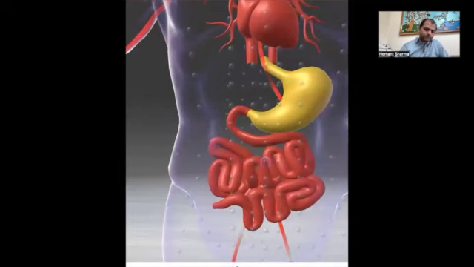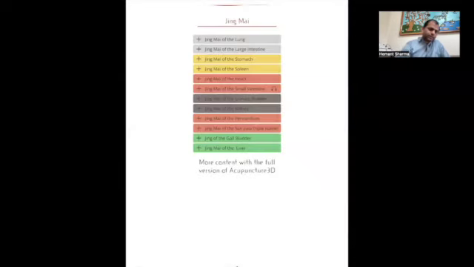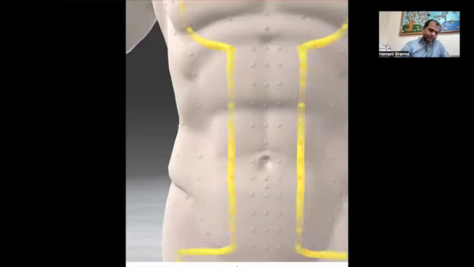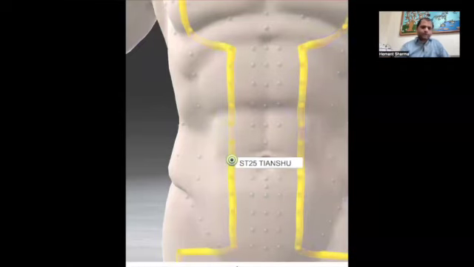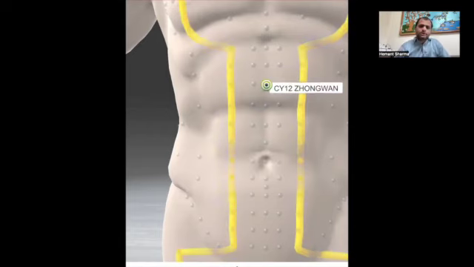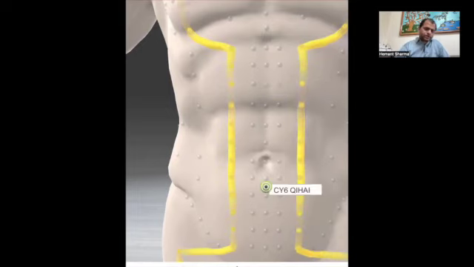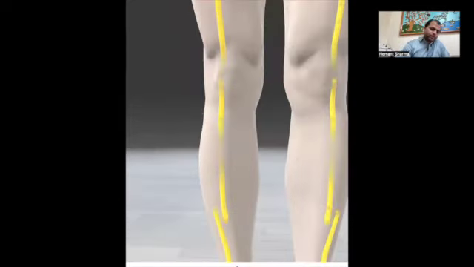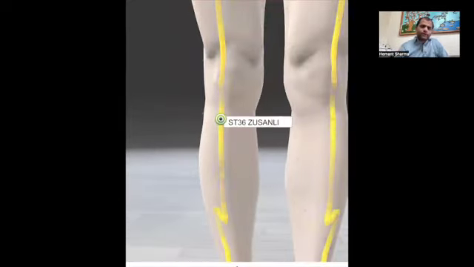And here, around the navel, we can also see stomach 25. Stomach 25 is a very good point for the large intestine because it is the alarm point of the large intestine. We have already taken the CV12 point. CV12 is the alarm point of the stomach. We have taken the CV6 point, which is a very good point to raise the yang or raise the chi. We have taken stomach 36, a very good point for the whole abdomen.